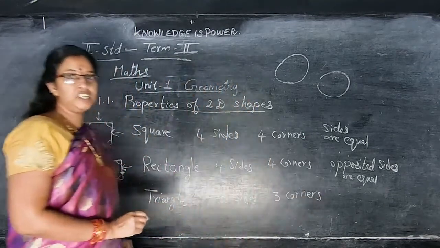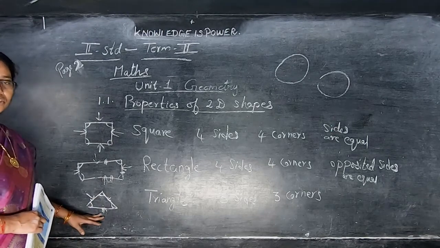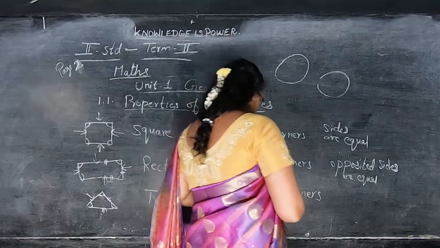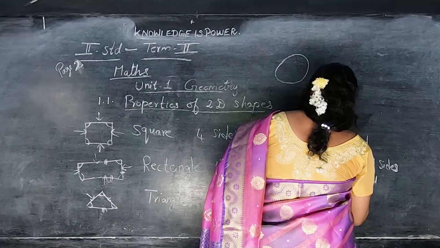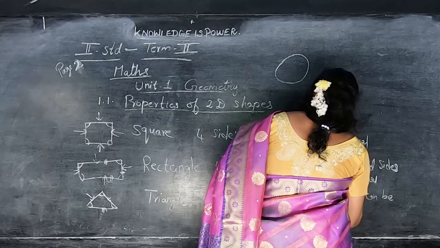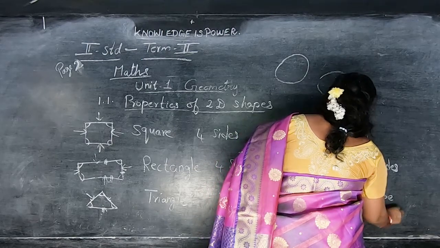It will be unequal. Okay, see here, this side won't be equal to this one, not equal in size. It can be in any shape. Sides can be equal or unequal.